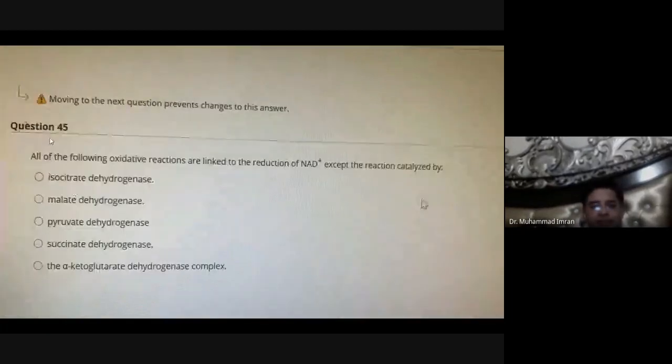All of the following oxidative reactions are linked to the reduction of NAD except the reaction catalyzed by succinate dehydrogenase. Succinate dehydrogenase produces FADH2, not NADH.